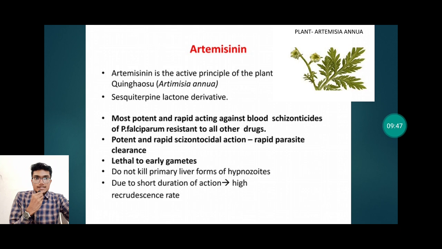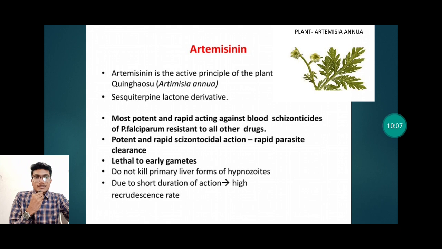Now our second drug, that is artemisinin. Artemisinin is the active principle of the plant Qinghao, that is Artemisia annua. It is a sesquiterpene lactone derivative, most potent and rapid acting against blood schizonticides of Plasmodium falciparum resistant to all the other drugs.